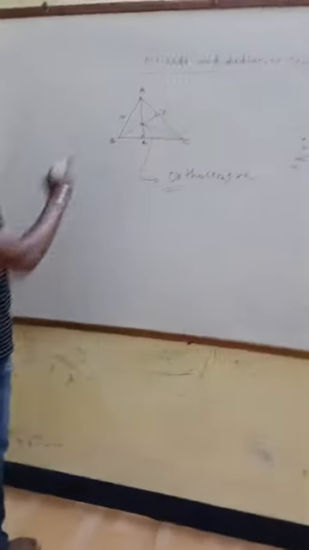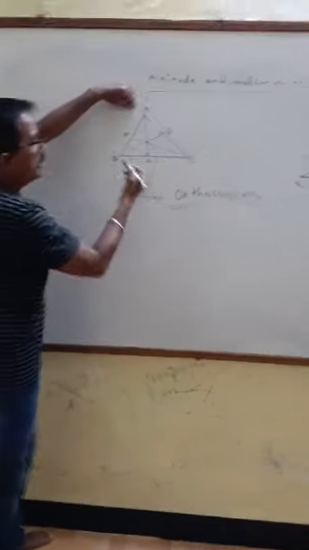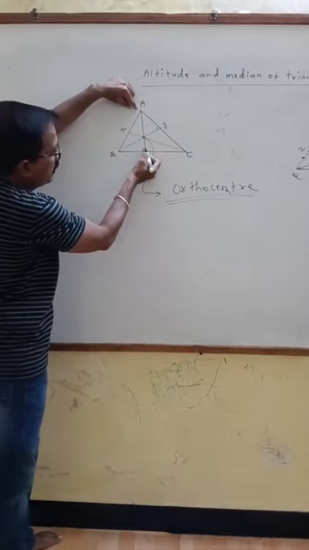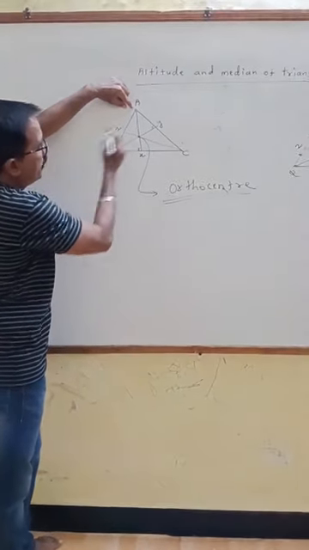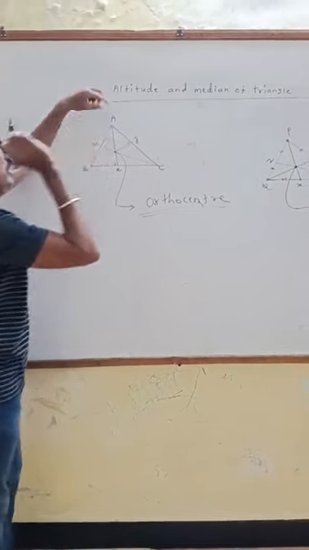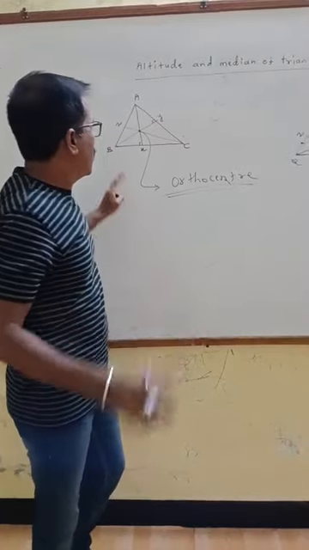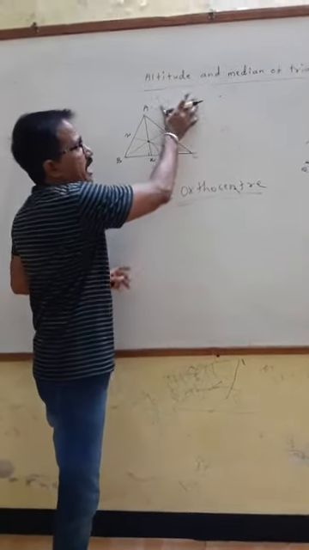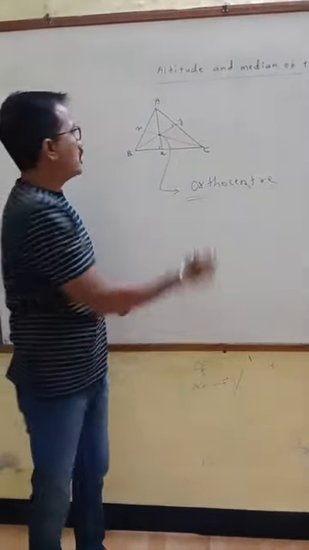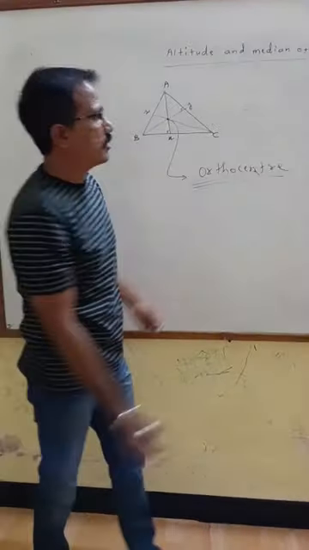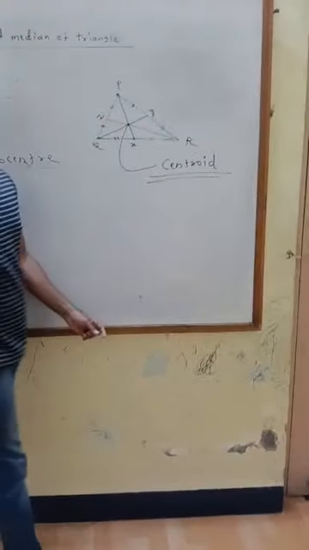And for altitude, when we draw perpendicular from vertex to its opposite side, it's called altitude. Now you get the difference between altitude and median. Point of concurrence in altitude is orthocenter. Point of concurrence in median is centroid.